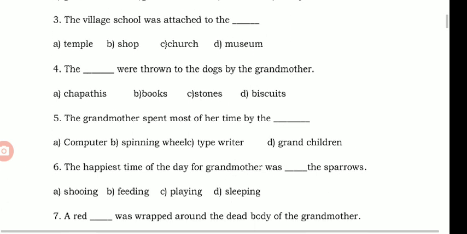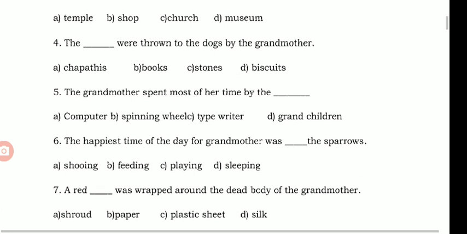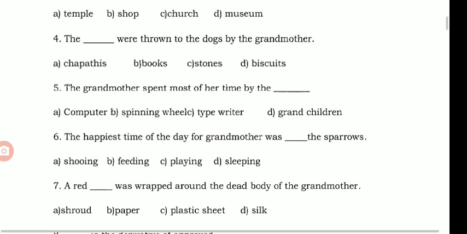Question 5. The grandmother spent most of her time by the dash. Option B, spinning wheel. There is a spelling mistake. The spelling for wheel is WHEEL. There is no C. Then question 6. The happiest time of the day for grandmother was feeding the sparrows. Option B, feeding. Feeding means giving food to the sparrows.